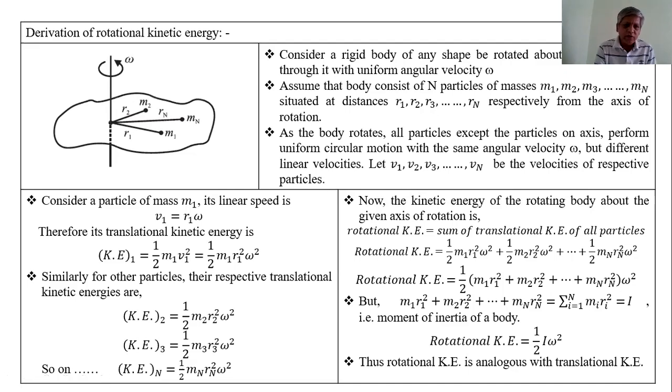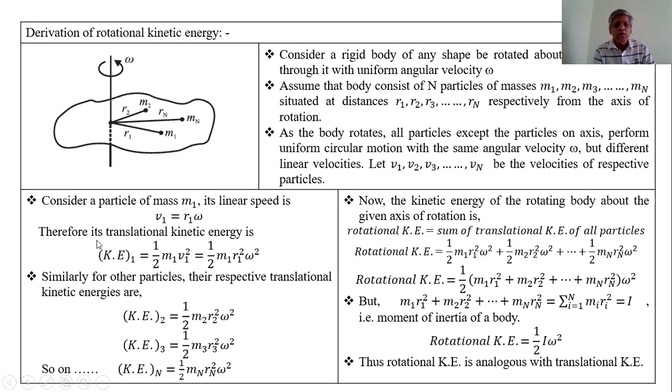Now we consider the first particle of mass m1. In circular motion, we studied the relation between linear velocity and angular velocity: v is equal to r into omega. By using this relation, the velocity of the first particle is v1 equals r1 into omega.